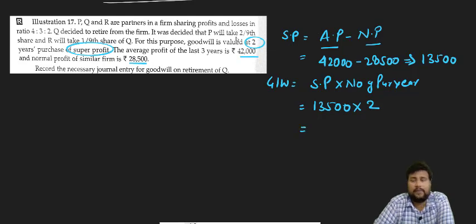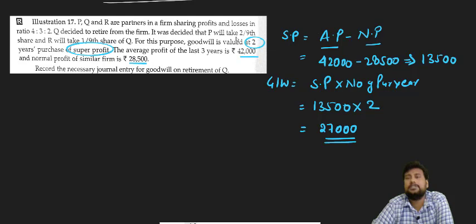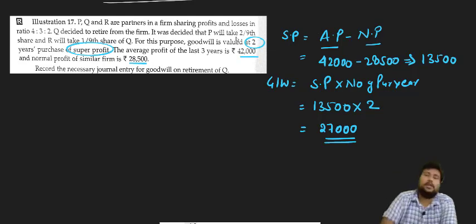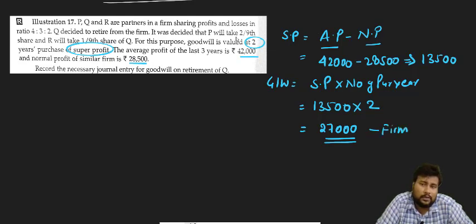So 13,500 into 2 will be how much? 27,000. That goodwill is the firm's goodwill.